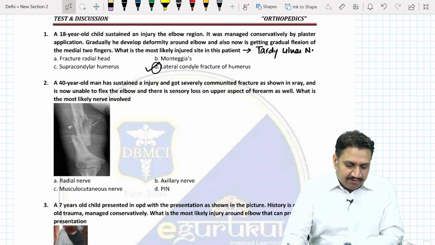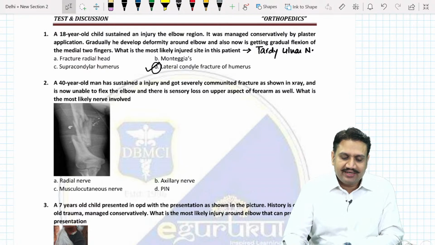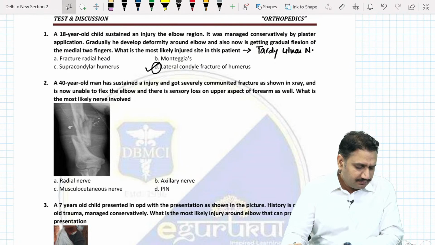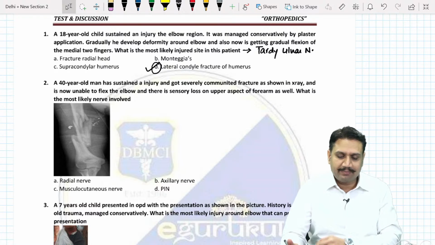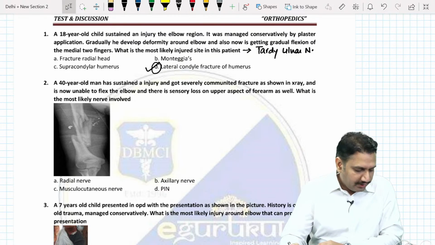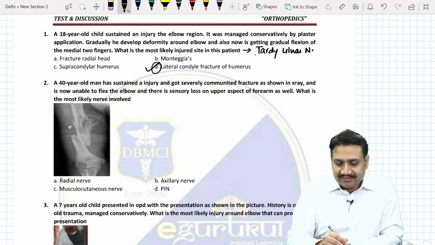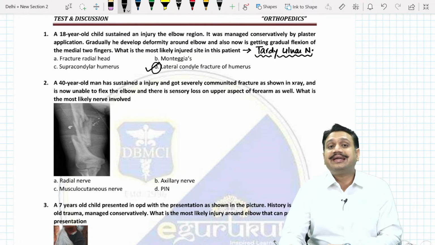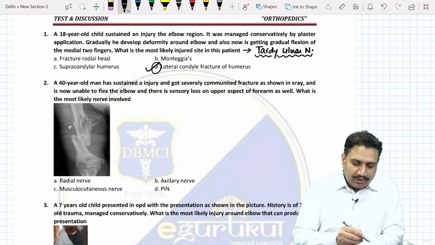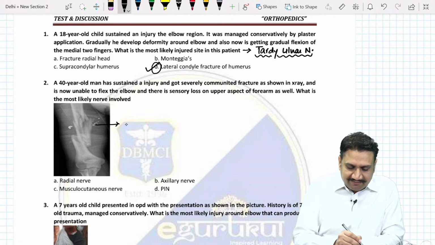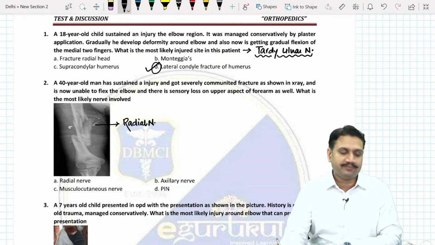Look at the second question. A 40-year-old man has sustained an injury and a severely comminuted fracture as shown in the X-ray. The X-ray is showing you a comminuted fracture of the shaft of the humerus, and he is now unable to flex the elbow, and there is sensory loss on the upper aspect of the forearm as well. What is the most likely nerve involved? What do you recommend? What do you suggest? Now this 40-year-old man, what do you think is the answer for question number 2? This is a replica of the question which was asked in your NEET exam 2021. Okay, if you look at the shaft of the humerus, you know that the most common nerve involved in fracture of the shaft of humerus is usually the radial nerve, right?